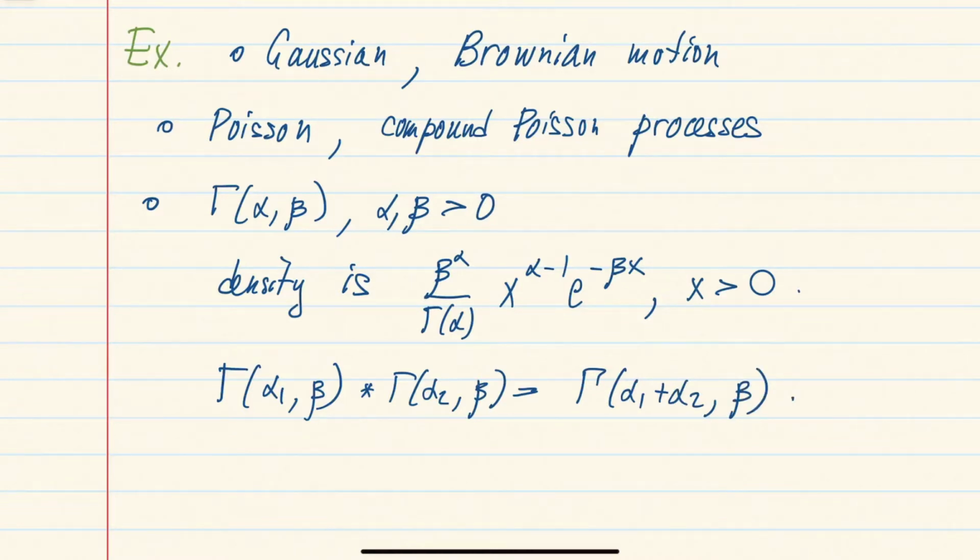And one can check this directly just by using a convolution formula for the densities, or we'll leave it as an exercise at the end of this section, that a characteristic function of this distribution is given by 1 over 1 minus it over beta to the power alpha. And so we can see that when we take a product of such characteristic functions with the same beta, the alpha parameters will just add up, and of course this just corresponds to taking convolutions of those distributions.